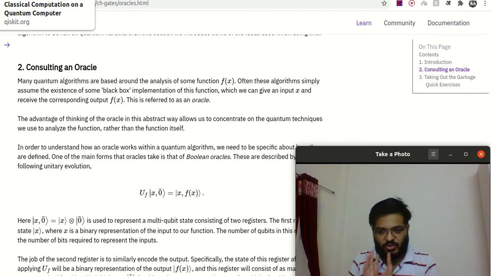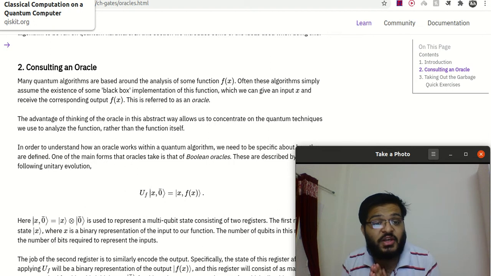That's exactly what a Turing machine does, and that is what the oracle is doing. The advantage of thinking of an oracle in this abstract way allows us to concentrate on the quantum techniques we use to analyze the function rather than the function itself. What is that statement saying?